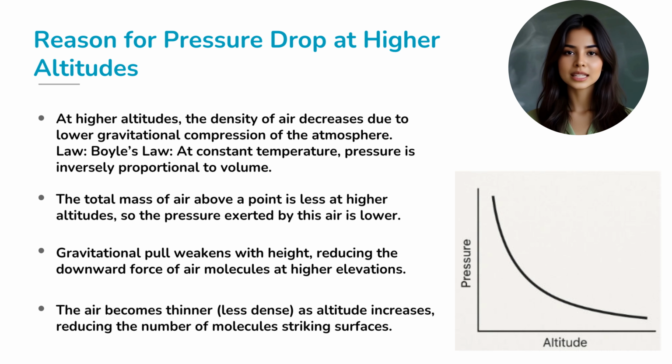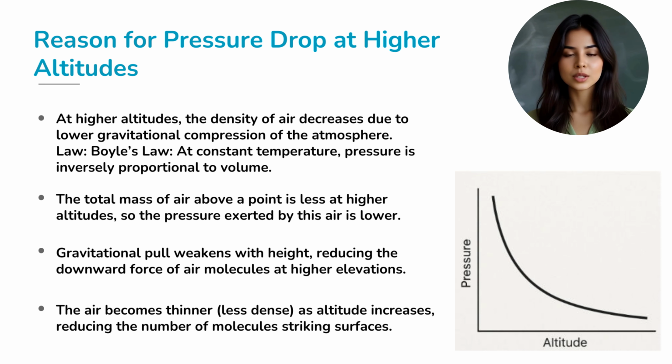So, why exactly does atmospheric pressure fall as we go higher? Let's begin with air density. Near the surface of the Earth, gravity pulls the air particles tightly together. The air is dense. But at higher altitudes, gravity's grip weakens and air molecules spread out. That's why mountain tops have thinner air. This means there's less mass and therefore less weight in the air above you as you climb higher. And with less air pressing down from above, the pressure naturally decreases.